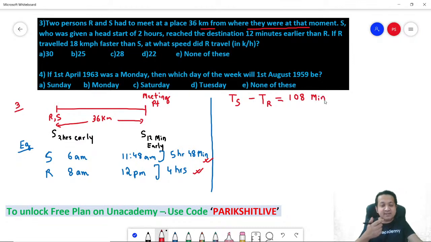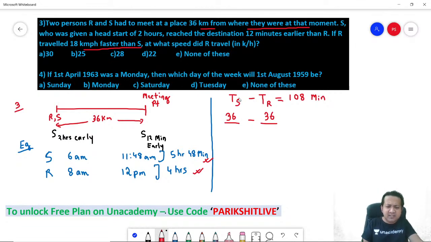Yes. So what is time? Time is not directly given to you. Time is distance by speed. Do you know the distance? Yes. The distance is 36 in both the scenarios. What is the speed? They say R travels 18 kilometers per hour faster than S.